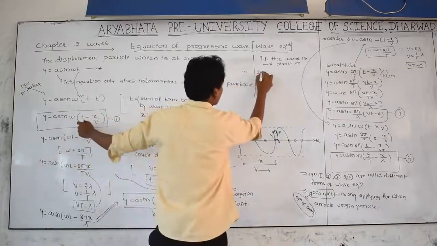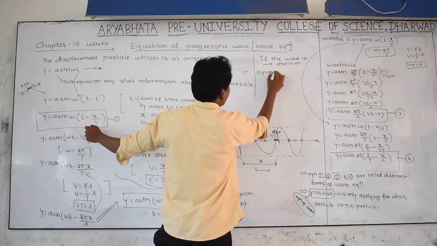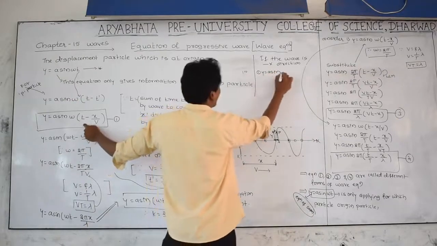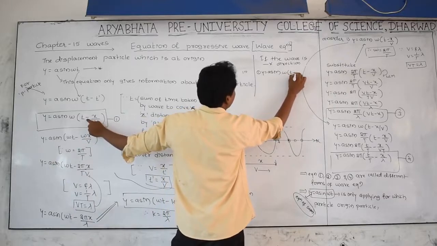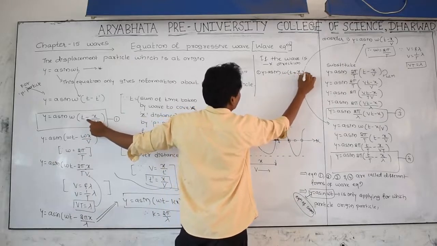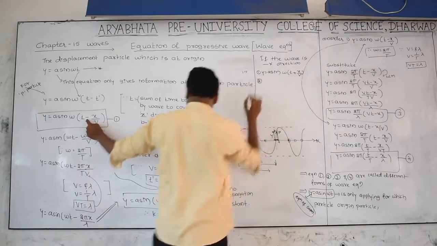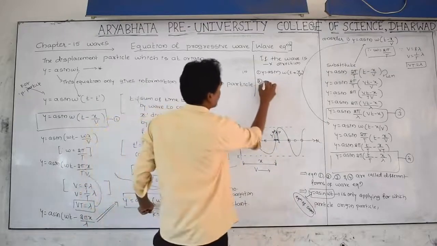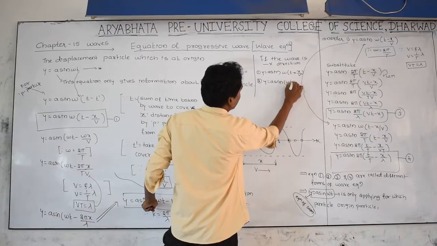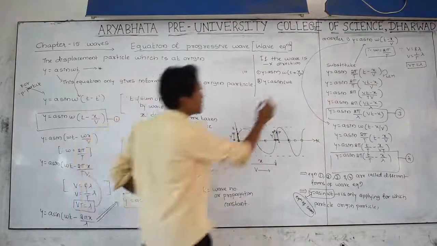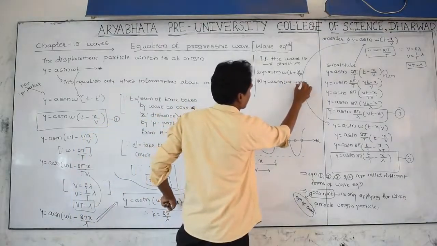First one, y equal to a sin omega t, instead of minus we can take it as plus. And second, y equal to a sin of omega t, instead of minus take it as plus kx.